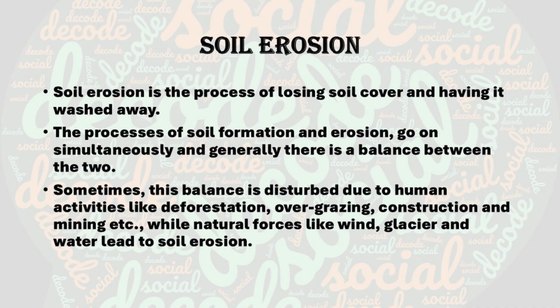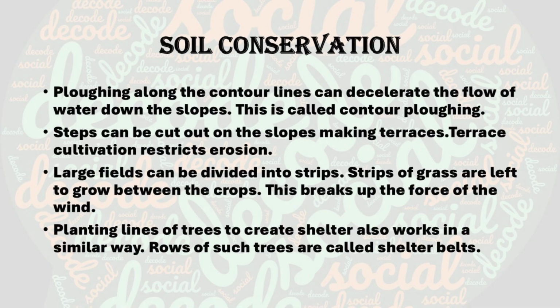What are the reasons for soil erosion? Wind in deserts, water, meaning floods and rain, and human activities called deforestation and overgrazing. Now we have seen soil erosion, so for soil erosion we need some solutions, right? To protect our soil we use several methods such as contour ploughing, terrace farming, strip cropping and shelter belts. These are some of the methods used to protect the soil from erosion.